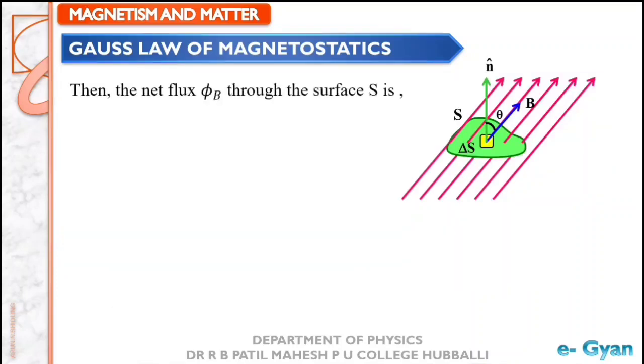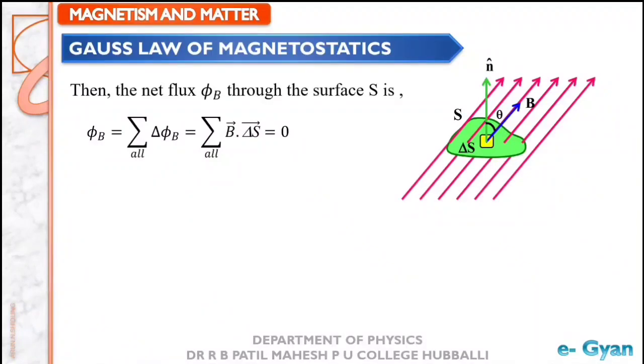now to find the net magnetic flux phi B through the surface S, we take the summation. Phi B is equal to the summation over the complete area of B dot delta S. According to the Gauss law, this is equal to 0.